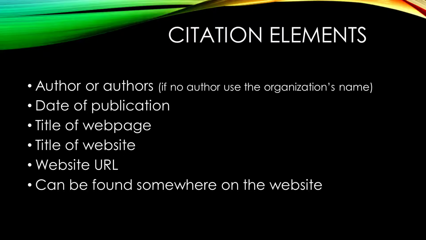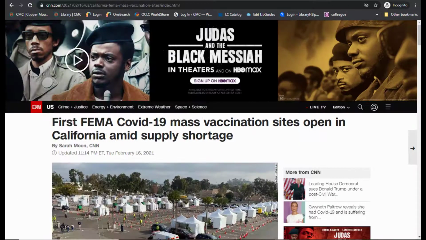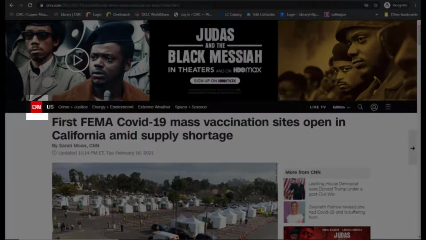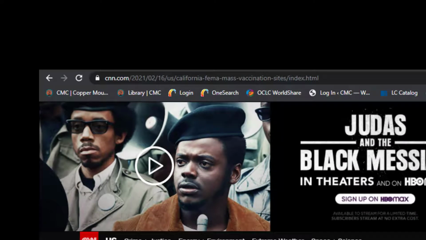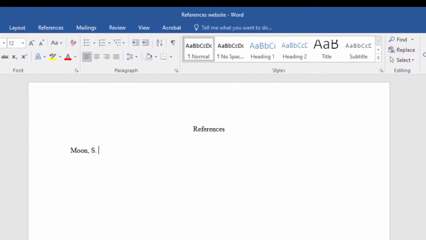Our first citation will come from CNN, the cable news outlet. Here we will find the title of the web page, which is also the article. Here is the author, the date of publication, and your website name, CNN. And then at the very top of the page, we have our URL. Just cut and paste this to add to your citation at the very end. Now let's start our citation.